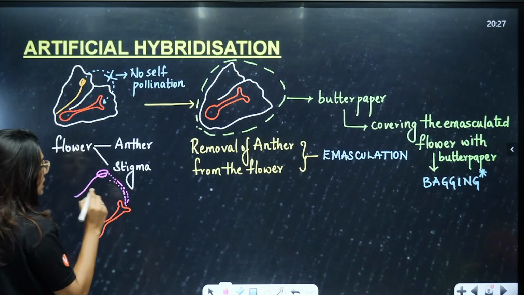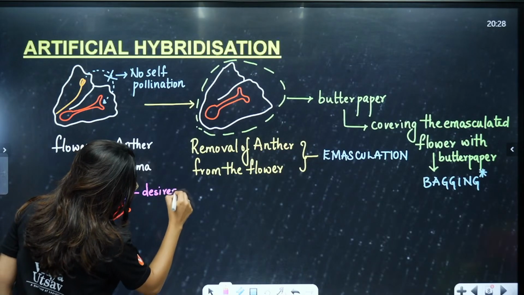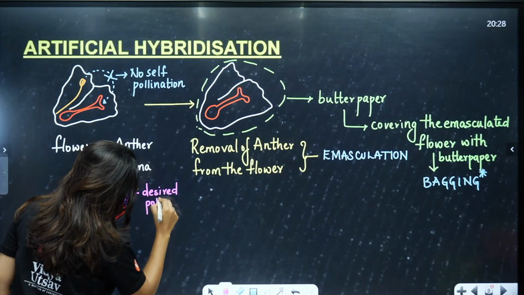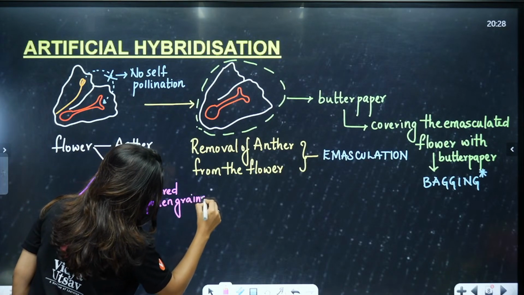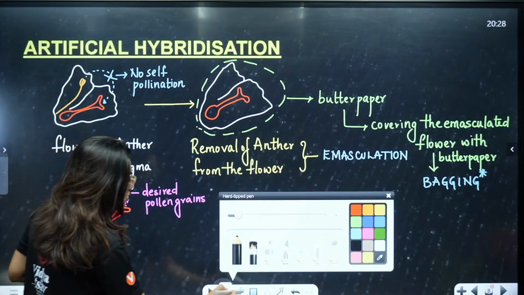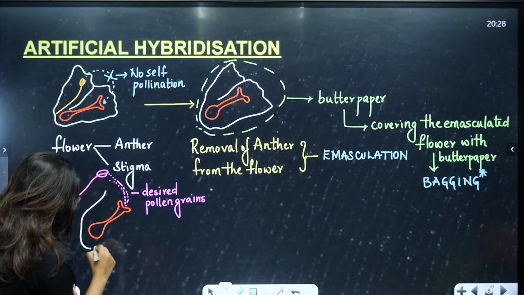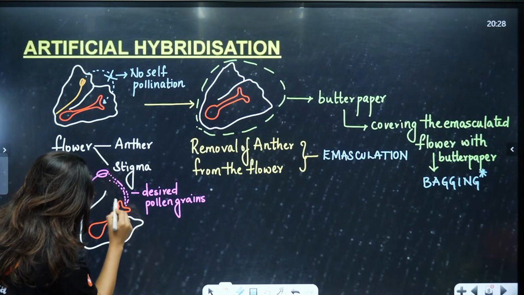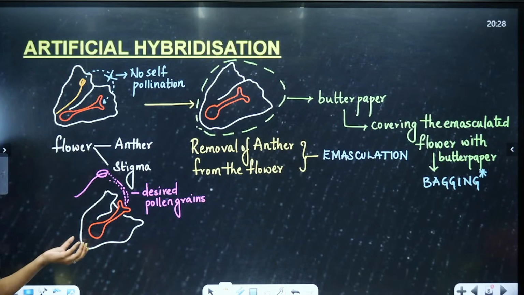This is your desired pollen grains, and they will be dusted on the stigma. Can you see that?